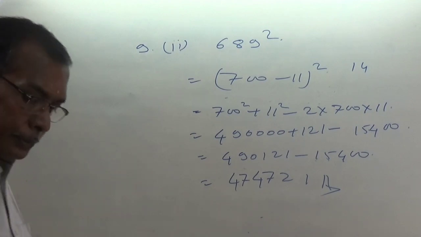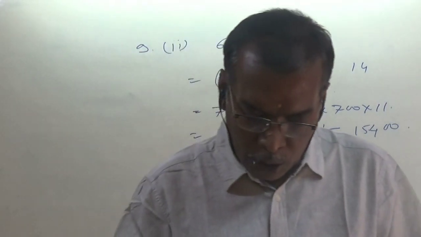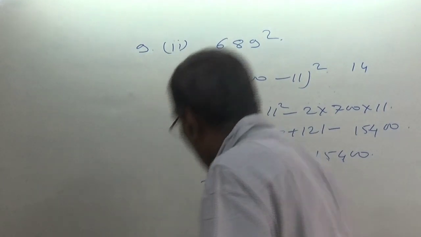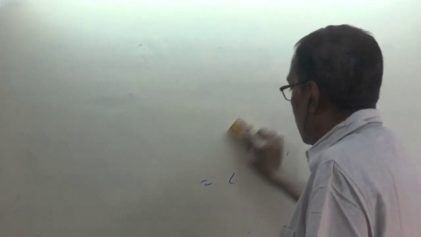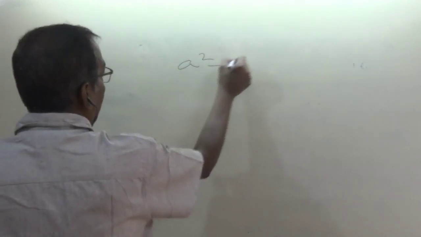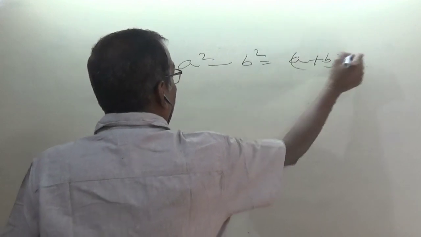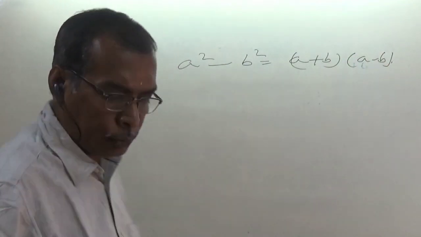Yes, correct it is. In this particular exercise I have solved two questions. One more type of question is available in your book. That one is based on a square minus b square. The formula for a square minus b square is equal to a plus b into a minus b. This is also not new for you.